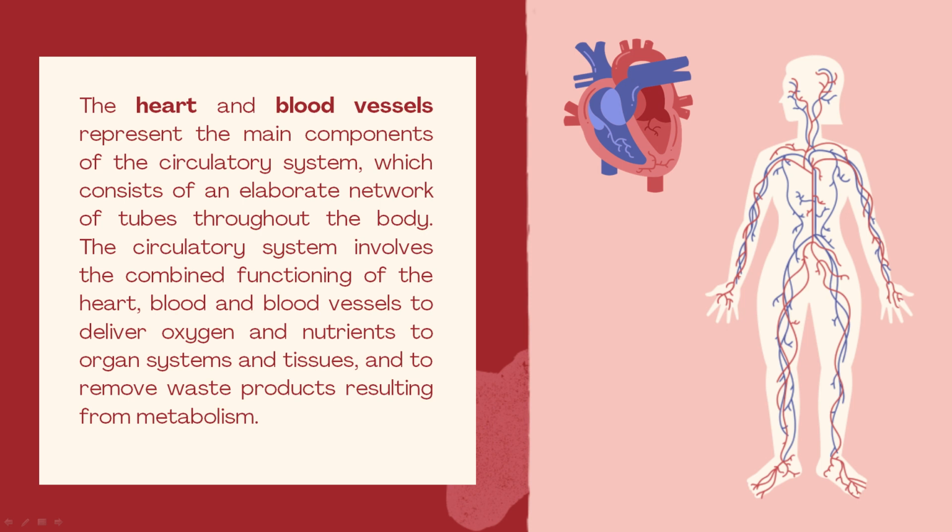The heart and blood vessels represent the main components of the circulatory system, which consists of an elaborate network of tubes throughout the body. The circulatory system involves the combined functioning of the heart, blood, and blood vessels to deliver oxygen and nutrients to organ systems and tissues and to remove waste products resulting from metabolism.